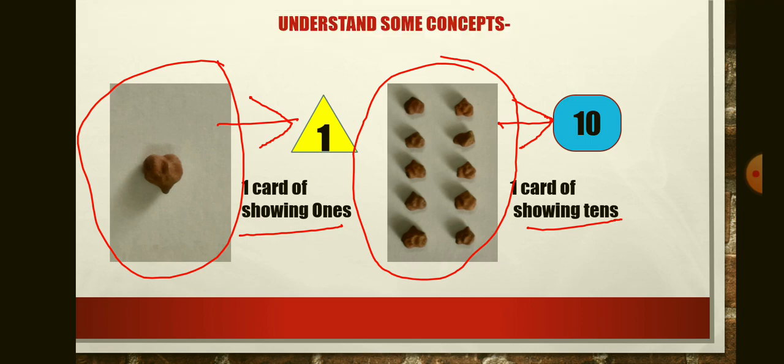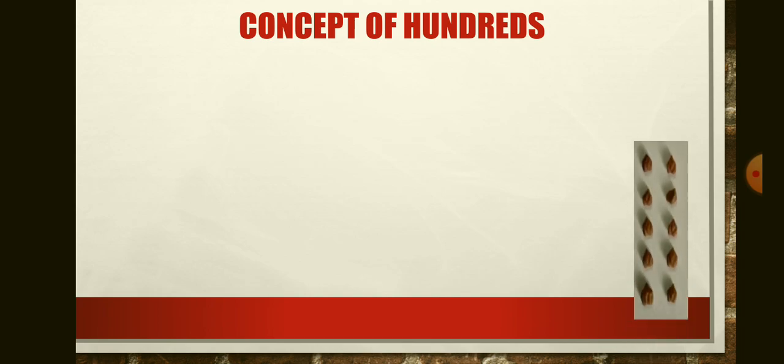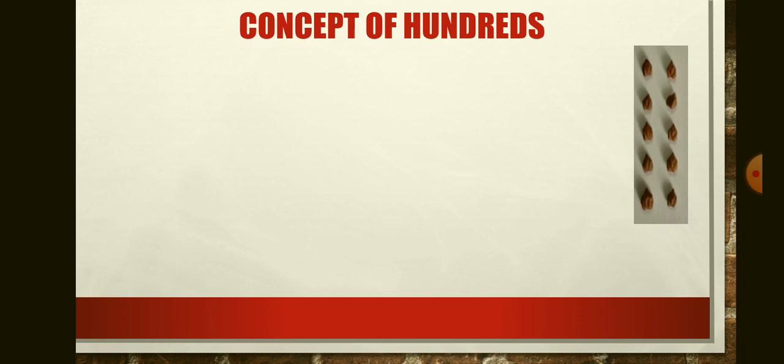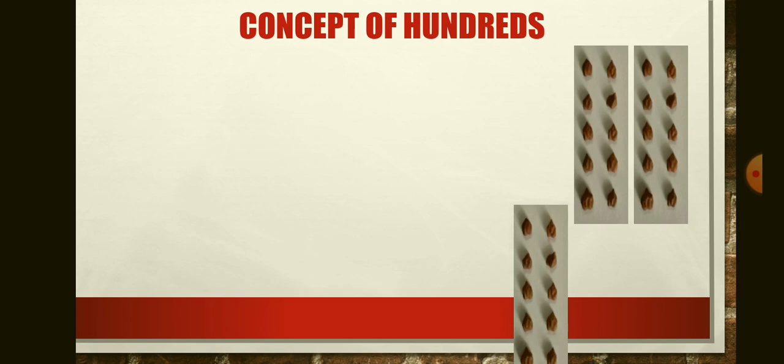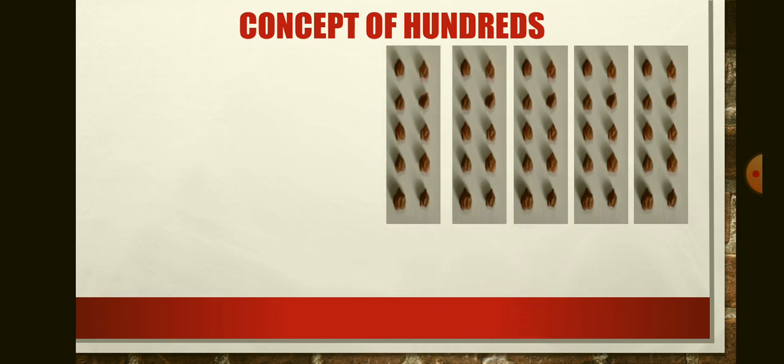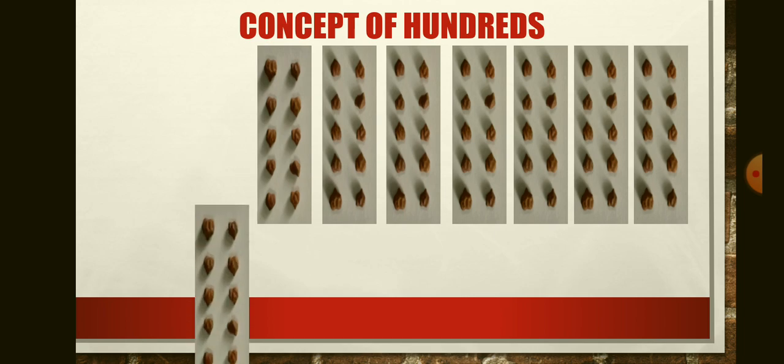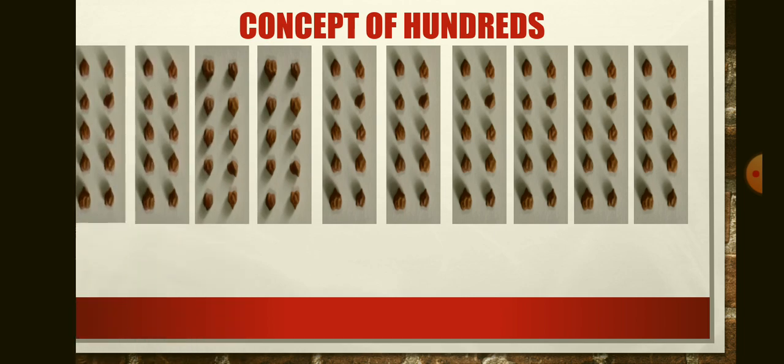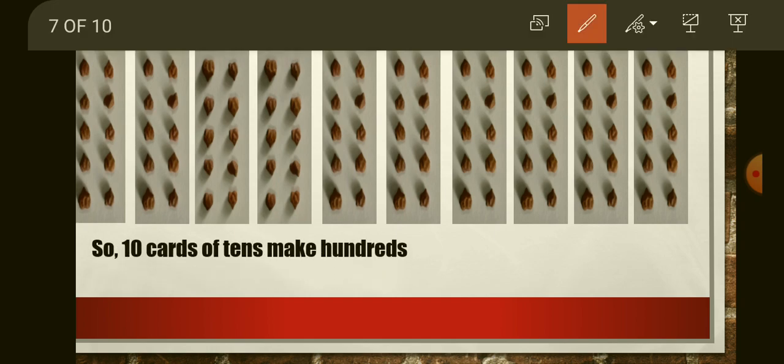You all understood ones and tens? So the concept of hundreds. How to make 100? See, one card came out, second, third, fourth, fifth, sixth, seventh, eighth, ninth, and 10th. So you also count here 1, 2, 3, 4, 5, 6, 7, 8, 9, and 10. So 10 cards of tens make hundreds.